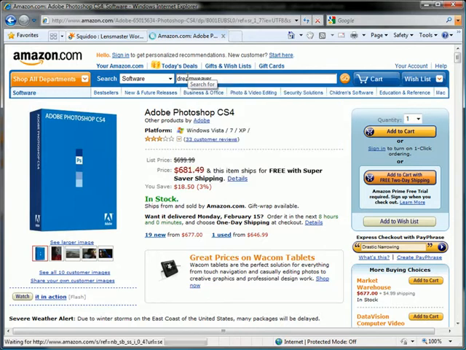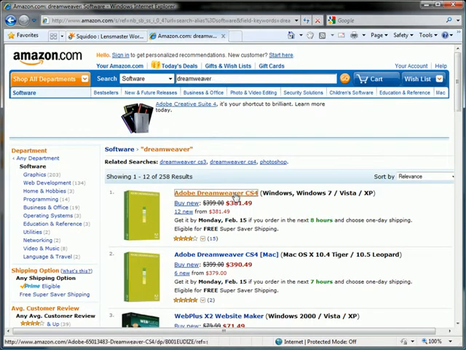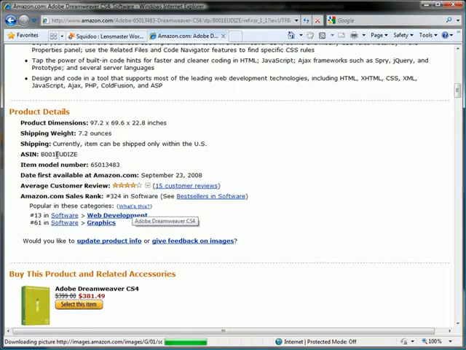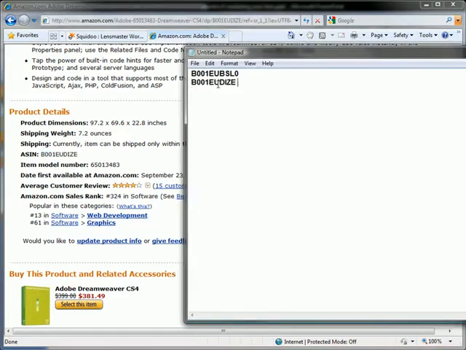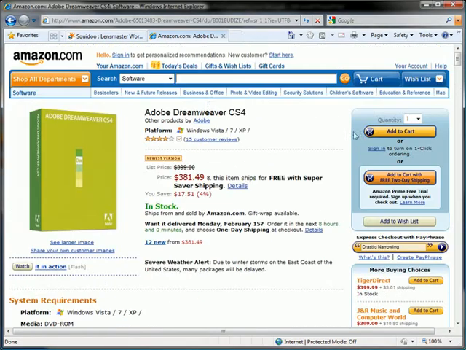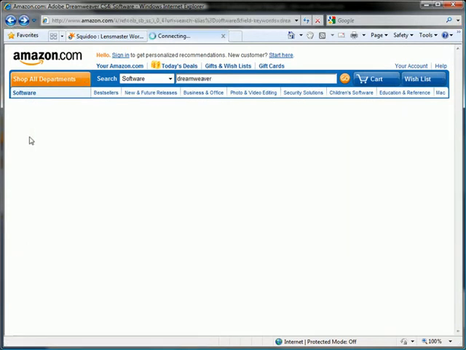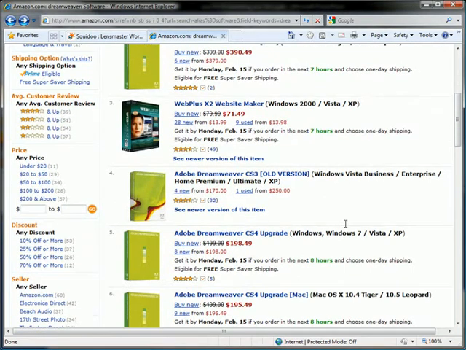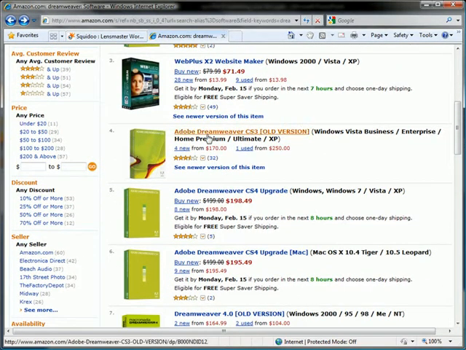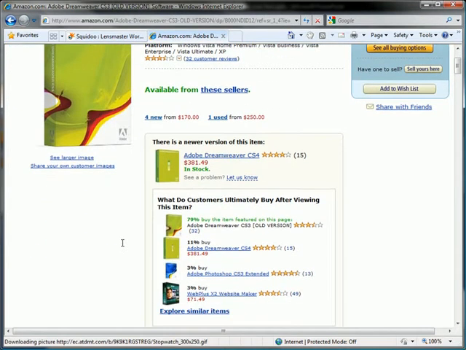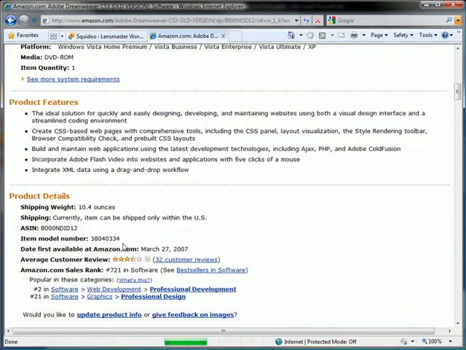Dreamweaver. First one, great. Control V to paste that in there. Then we might try some inexpensive variations here, like maybe an older version. Here's an old version. People looking for a discount, right?